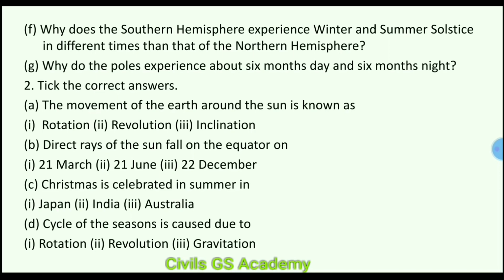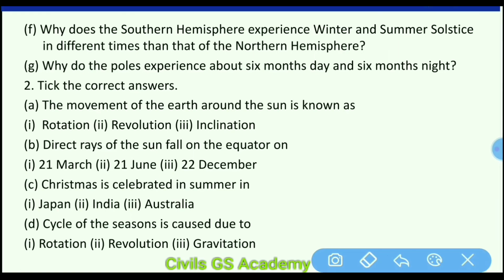Tick the correct answer. The movement of the earth around the sun is known as what? Tell me. It is revolution. Now here, direct rays of the sun fall on the equator on which date?